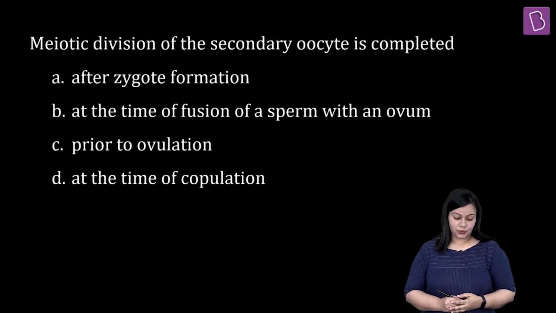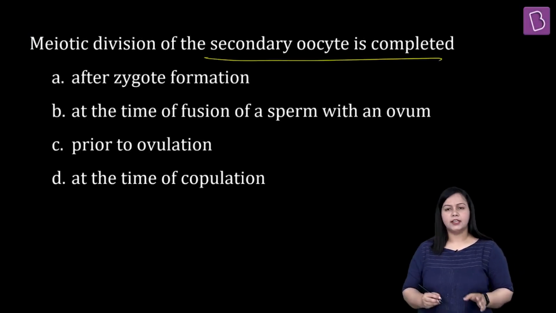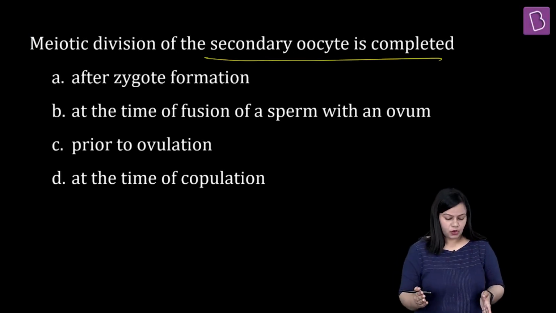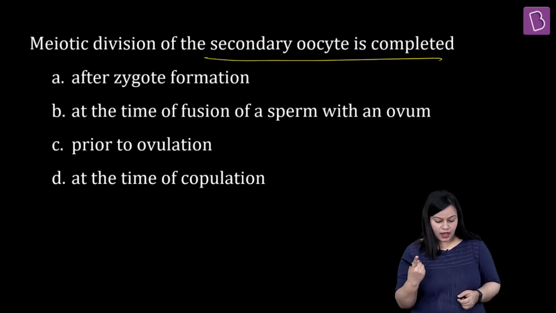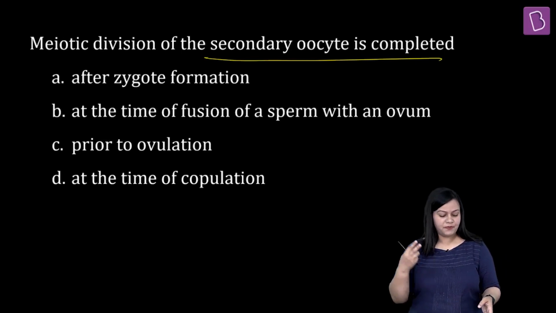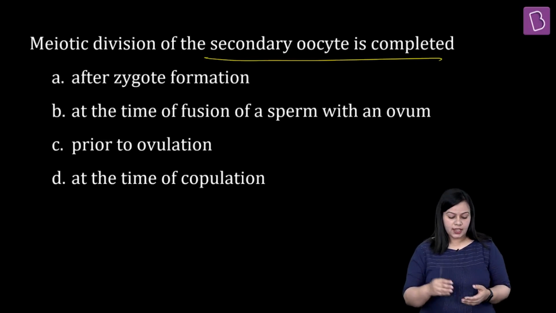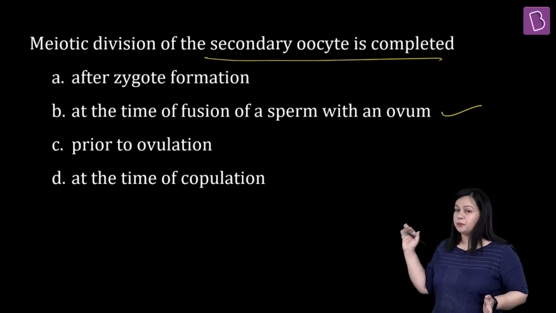Let us have a look at this question now. Meiotic division of secondary oocyte is completed... Now this is a very straightforward question from the chapter Human Reproduction. Meiotic division of the secondary oocyte is completed after zygote formation, at the time of fusion of a sperm with an ovum, prior to ovulation, or at the time of copulation. Okay, so here the answer is very clear. The answer is going to be option B.